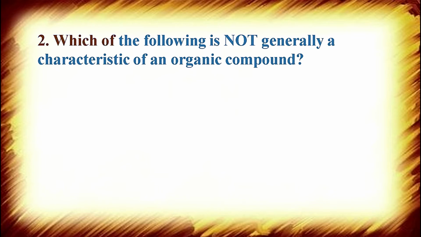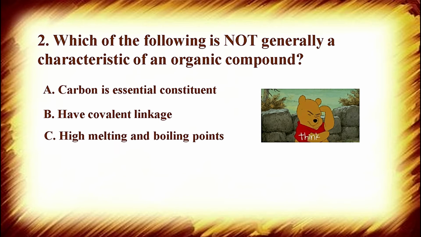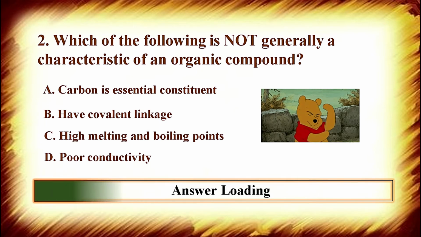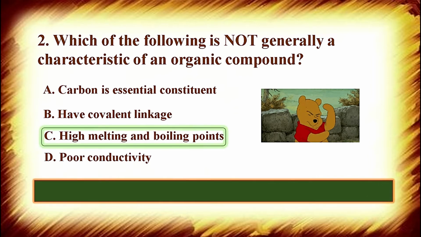Question number 2: which of the following is not generally a characteristic of an organic compound? Options are: A, carbon is essential constituent; B, have covalent linkage; C, high melting and boiling point; and D, poor conductivity. And the answer is high melting and boiling point, because they contain non-polar covalent bonds, therefore they have low melting and boiling points. Therefore, some organic compounds are volatile in nature.